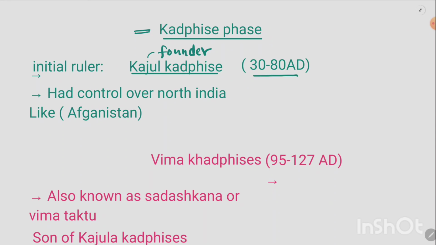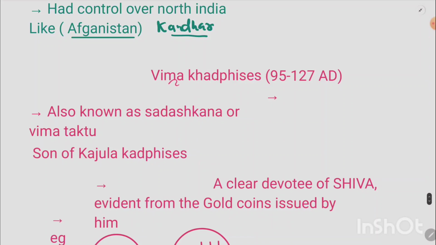So what were his prominent areas of domination? He ruled over the area of Afghanistan, present day Afghanistan. At that time, it was Kandahar. Okay, this Kandahar region was different from the Afghanistan region. That's why this Kajula Kadphaisi ruled there. Okay, so after Kajula Kadphaisi, there was a son whose name was Vima Kadphaisi. Vima Kadphaisi ruled from 95 to 127 AD.